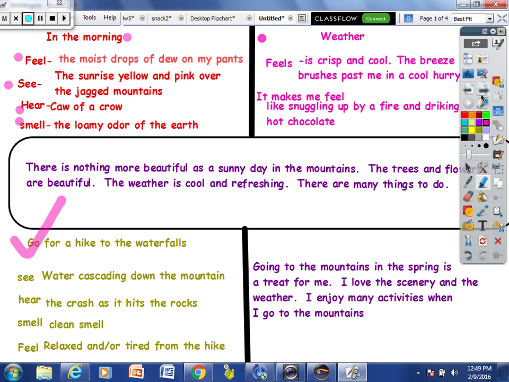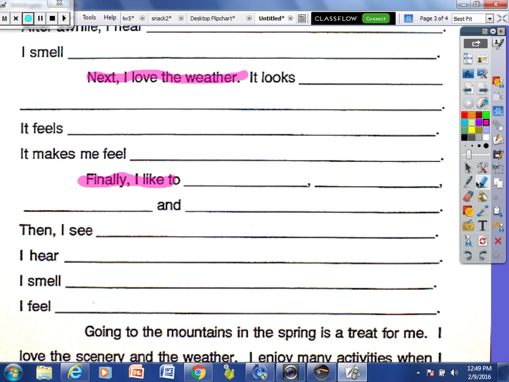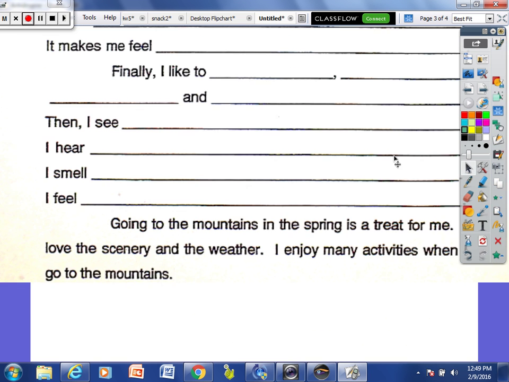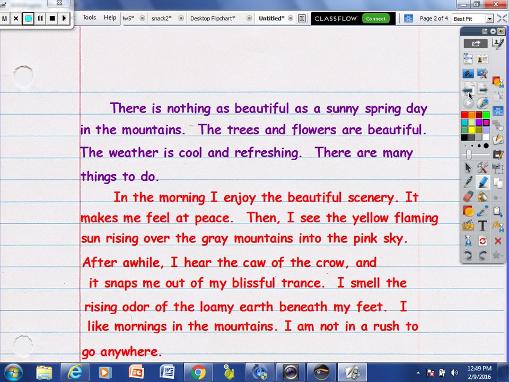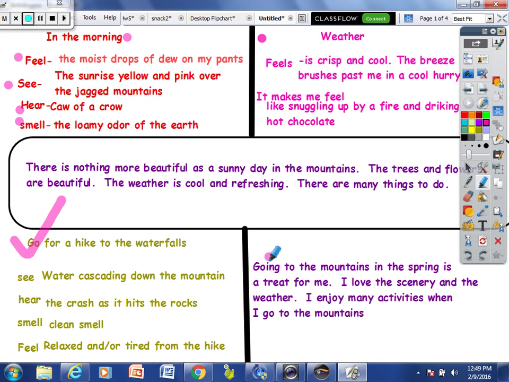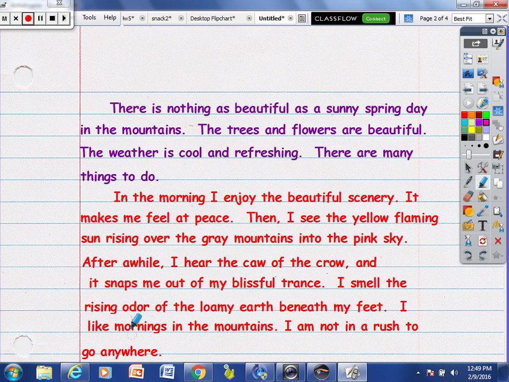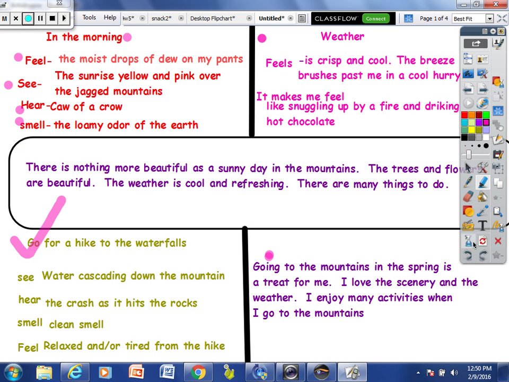Okay? And at the very end of the template, you'll see your conclusion paragraph. And you just copy it down just like it is. And I got this part from here, and it's also on your template. It's here on my plan. It's at the bottom of my template. Just remember that when you're writing, to indent every time you start a new paragraph. There are 5 paragraphs here.